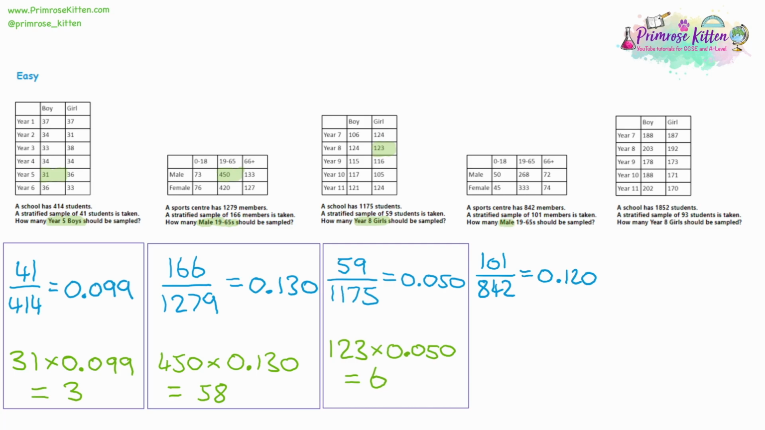We're being asked for men in between the ages of 19 and 65 again. So we find that number in the table, it's 268. So we take 268, we multiply it by the multiplier we found, the proportion, and that should give us our answer. And I'm getting 32 people, and again, I've rounded that number down. So we're only going to sample 32 men in between the ages of 19 and 65.